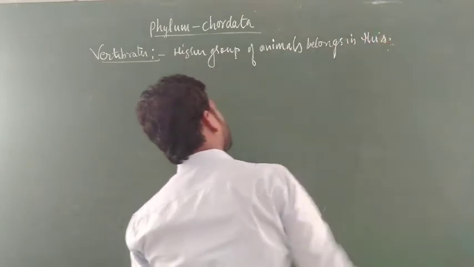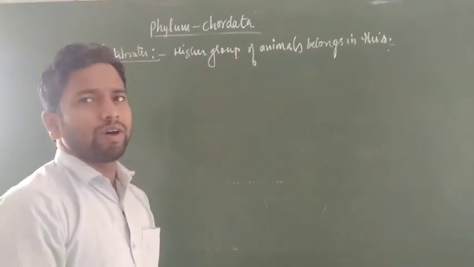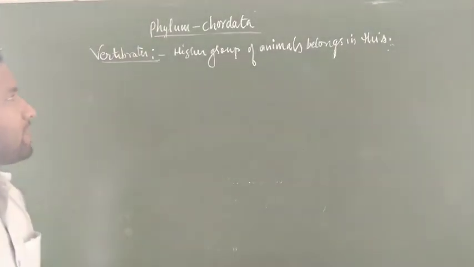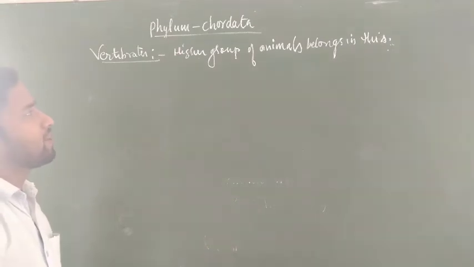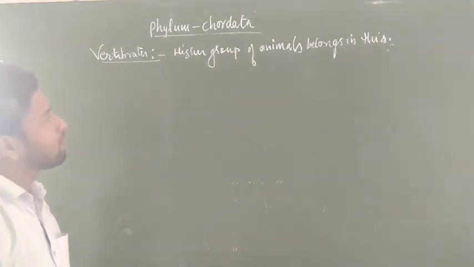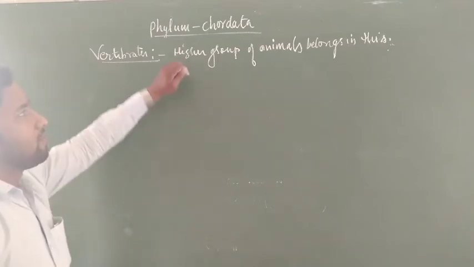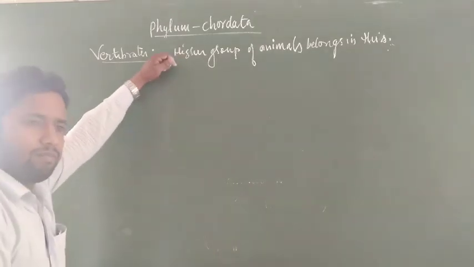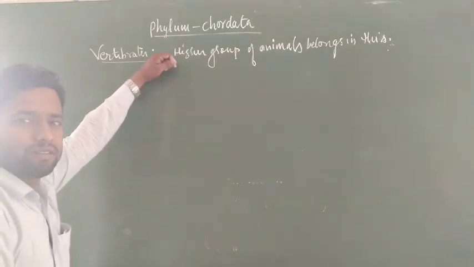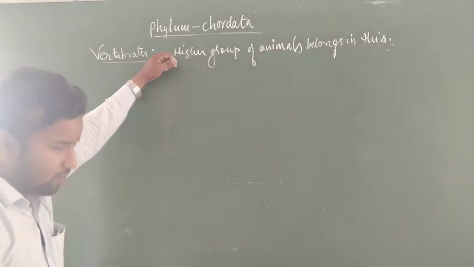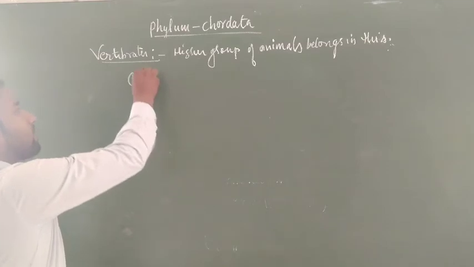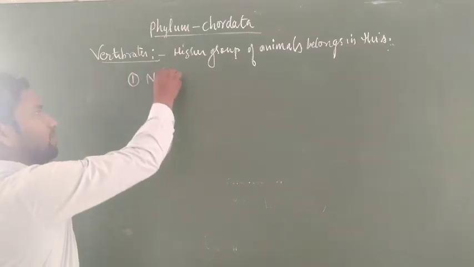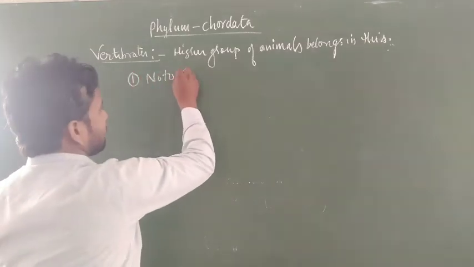If we compare this phylum with the lower ones, we find many differences. What differences do they have? They have a well defined body organization, that is, the organ system level of organization. Besides that, they possess many vertebrate-like characters. What are these vertebrate-like characters? The first is the notochord differentiated into the vertebral column.